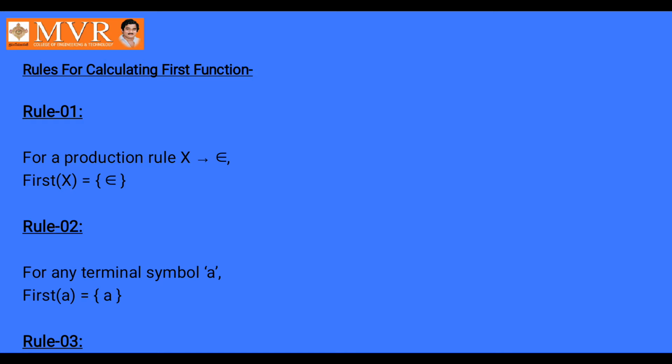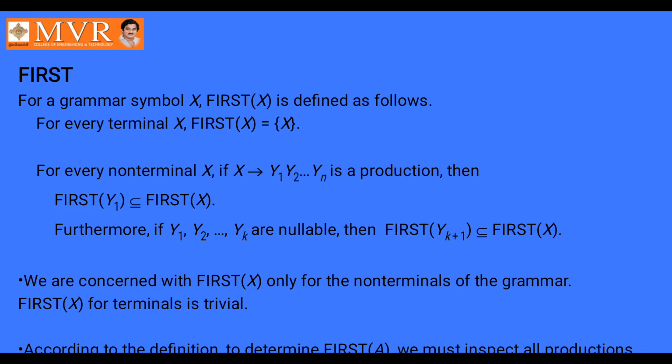Rule 1: for the production capital X tends to epsilon, first of X is epsilon. Rule 2: for any terminal symbol small a, first of a is a. And rule 3: if capital X tends to Y1, Y2 up to Yn is a production, then first of Y1 is a subset of first of X. Furthermore, if Y1 up to Yk can derive epsilon, then first of Yk plus 1 is a subset of first of X. This is the third rule.